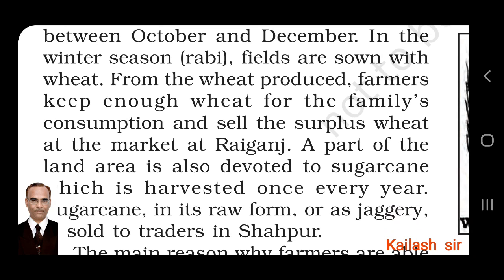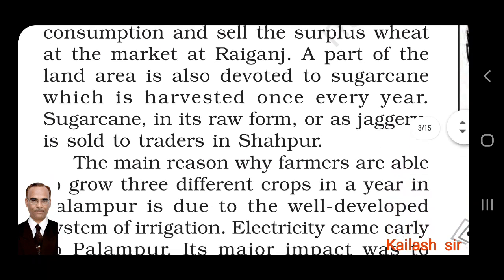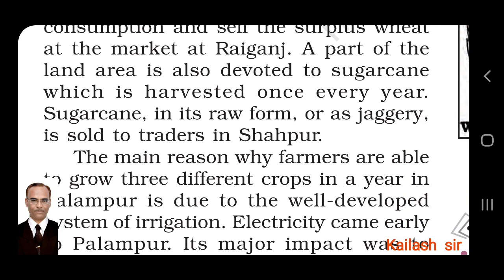A part of the land area is also devoted to sugarcane. Some part is used for sugarcane growing, which is harvested once every year. Harvesting means to cut the grown crops. Sugarcane is sold in its raw form, or turned into jaggery after processing, and sold to traders in Shahpur.